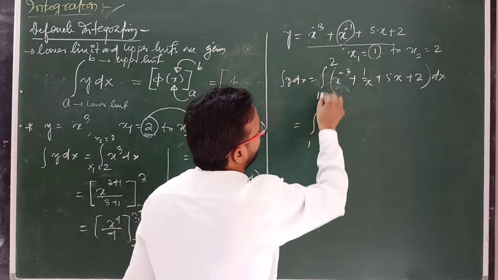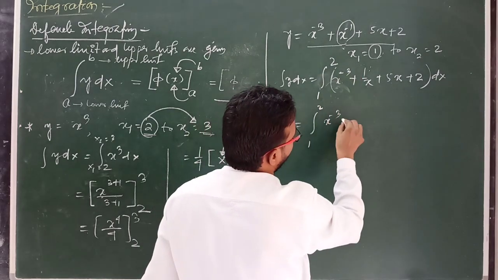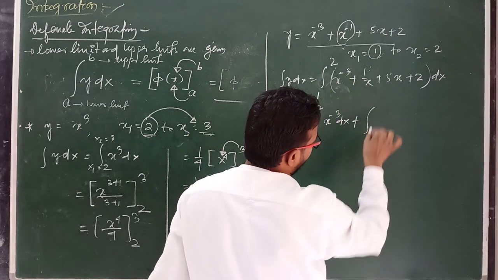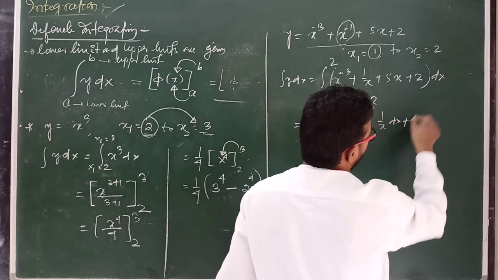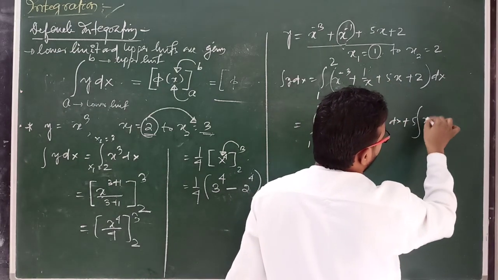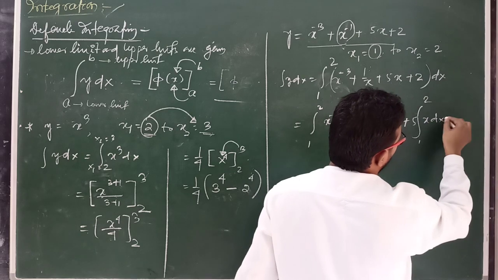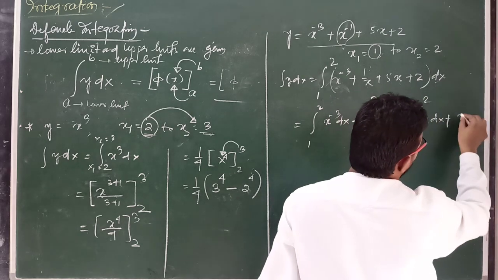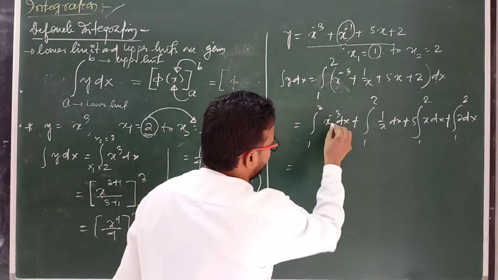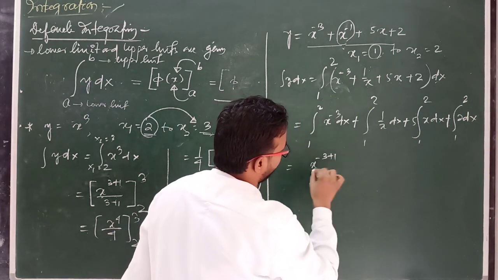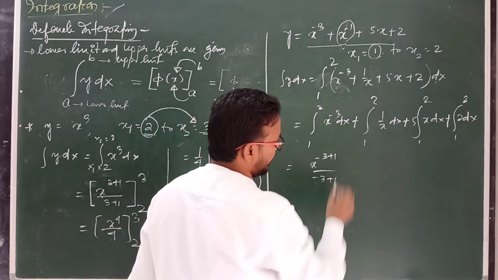So limit 1 to 2, x to the power minus 3 dx, plus again limit 1 to 2, 1 by x dx, plus 5 is constant, then x dx from 1 to 2, plus 2 dx integration from 1 to 2. So you can write here x to the power minus 3 plus 1 by minus 3 plus 1.